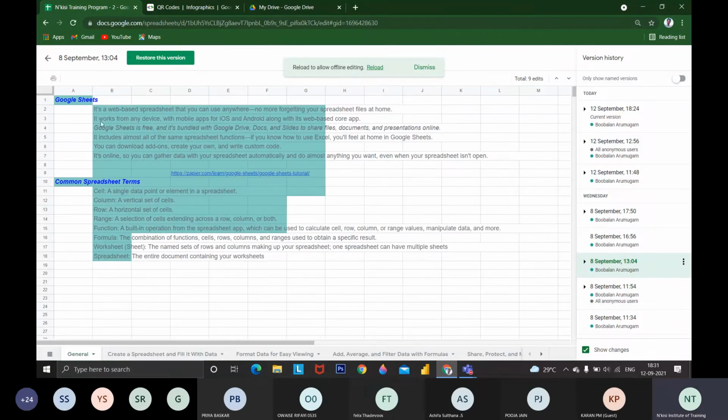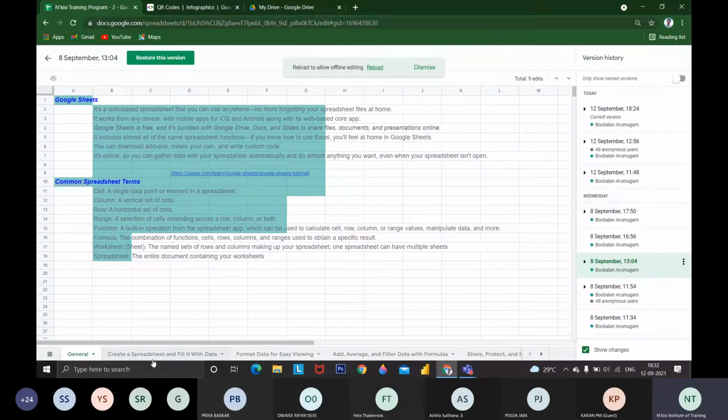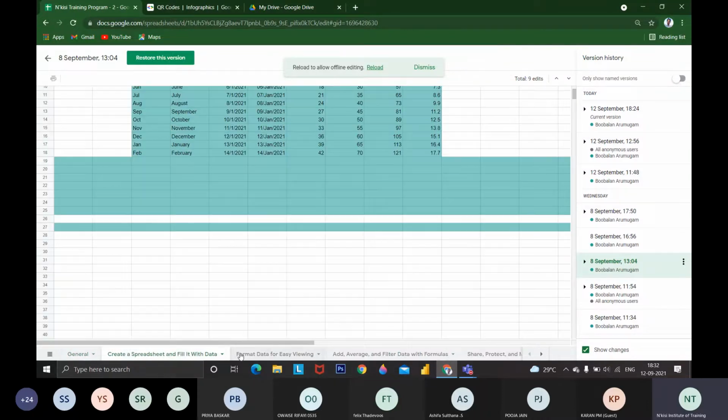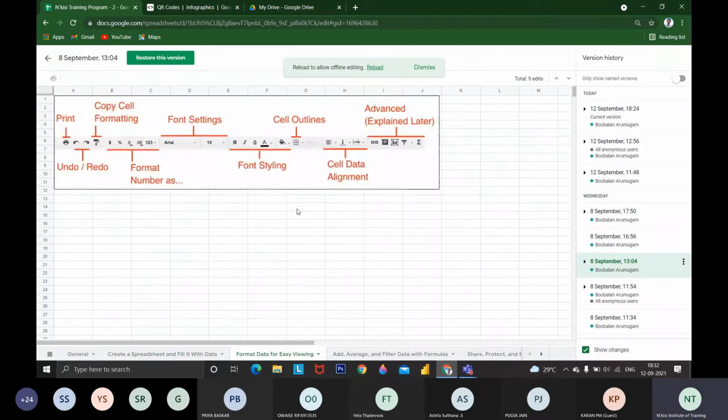Whatever the changes, I have copy pasted the Google content about what Google Sheets is. These are the changes I have made in this sheet. We can see whatever changes, and they will be highlighted in this color. These are the changes I made on September 8th. This is the data I created, and I inserted this image on September 8th.